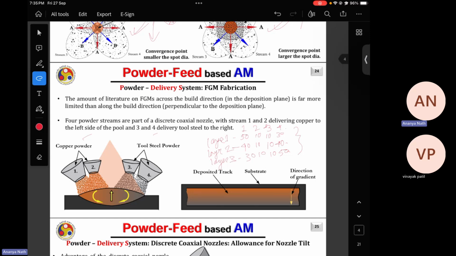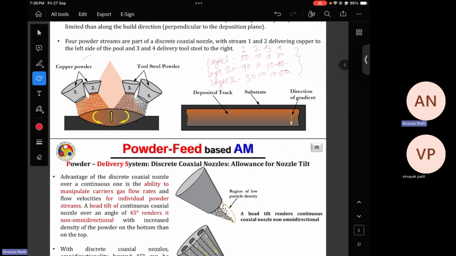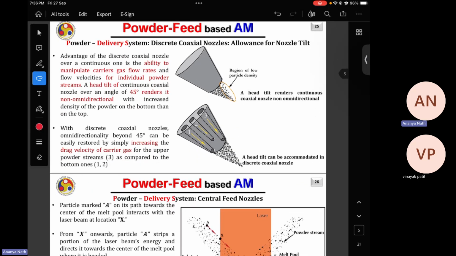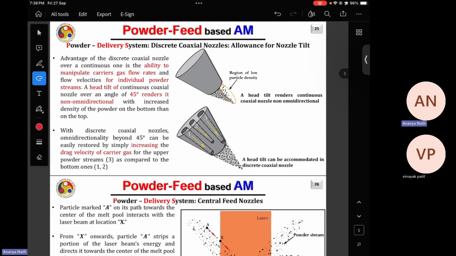So in this manner, if you have that separate control over the powder hopper, then you can automate this process and print a very beautiful functionally graded material in case of DD, and it's easier than printing it in any other metal additive manufacturing process. So that is the biggest advantage of using DD.